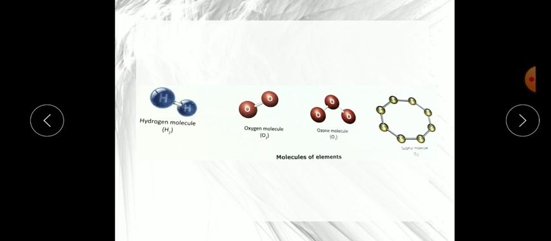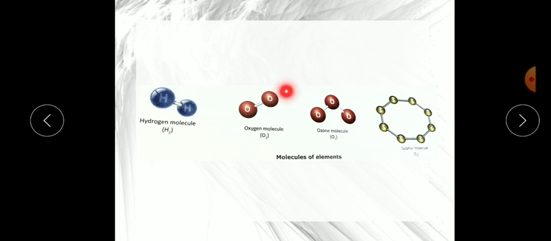So a few elements, for stability, exist in molecular form. Here you can see hydrogen, formula H2. For hydrogen we always write H2. Oxygen we always write O2. Ozone is very important, the ozone layer protects us from the ultraviolet rays of the sun.